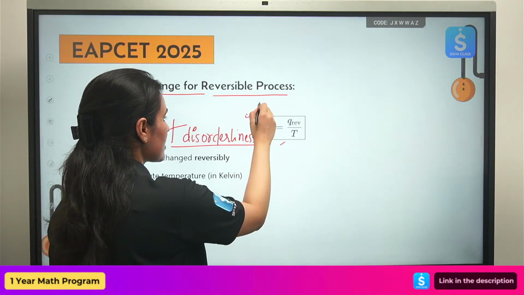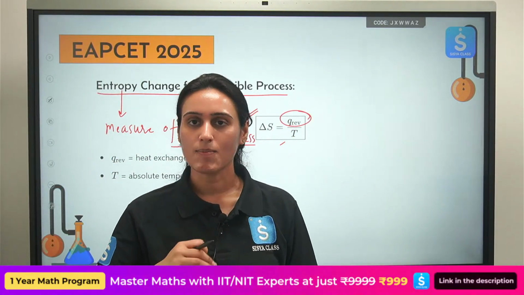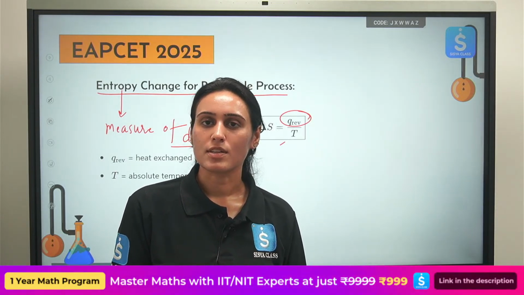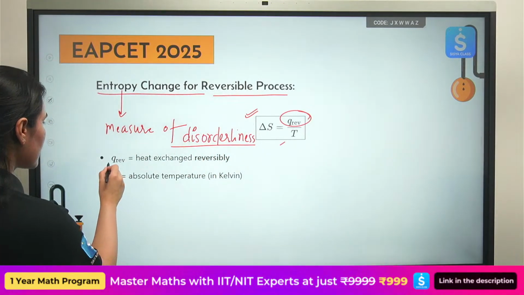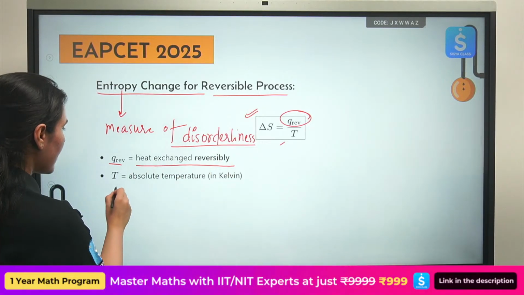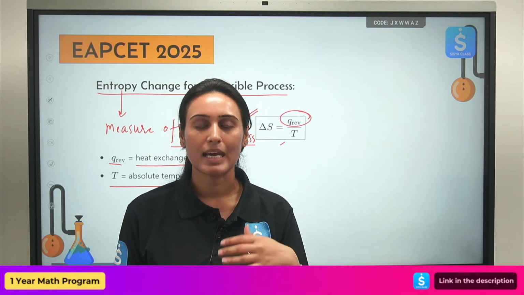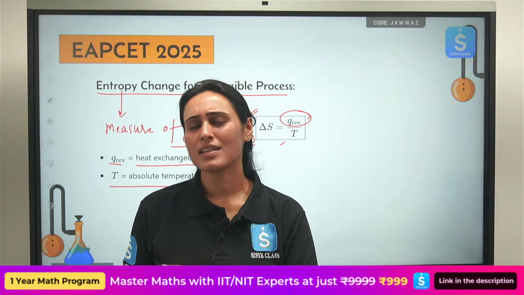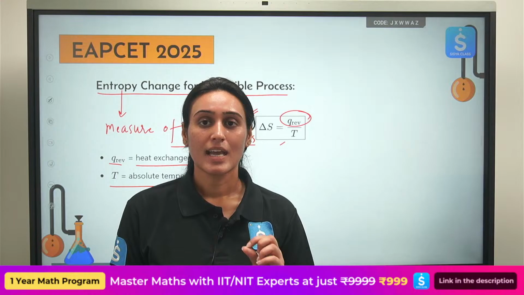This is for a reversible process only. It is the heat exchange for a reversible process divided by the temperature, which will be given to you in the question. Very simple to calculate also. This is heat exchanged reversibly, and obviously you will take the temperature in Kelvin. Never substitute the temperature in degrees Celsius in any numerical, in any question. Always substitute it in Kelvin, the SI unit.